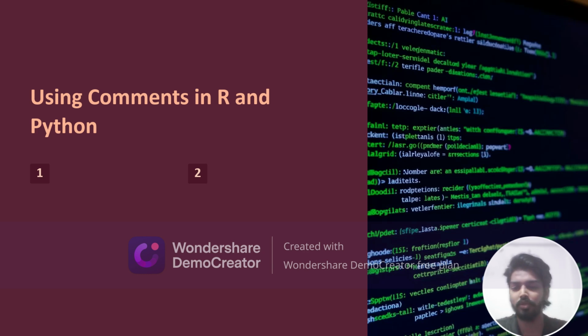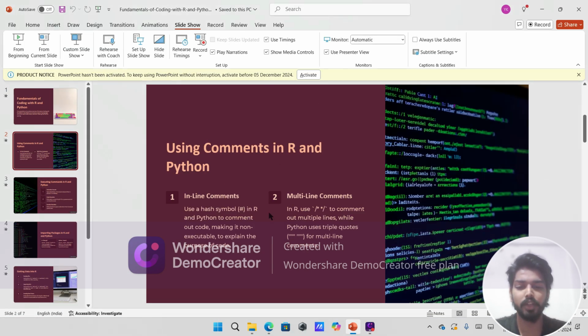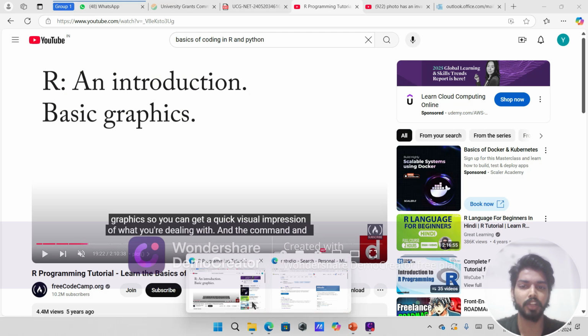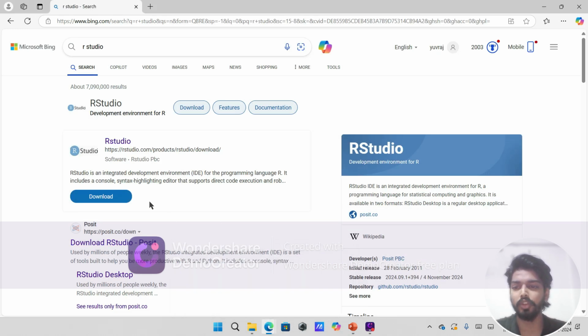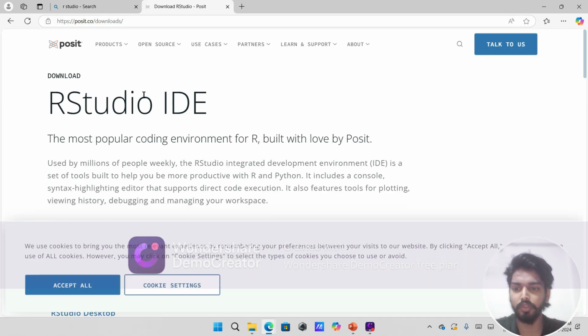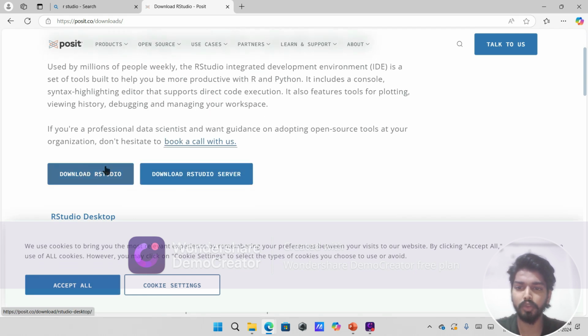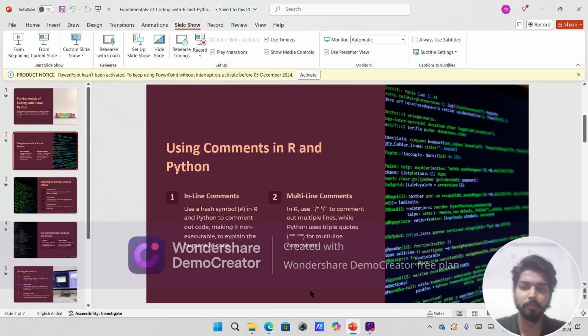Before discussing these further topics, let me show you where you can find RStudio. You can go on Google and just type RStudio. Go to the first link, that is posit.co, and here you can see Download RStudio. You can download RStudio from here, and you can code in the R programming language in this studio itself. I will provide you this link in the description. Do check it out.